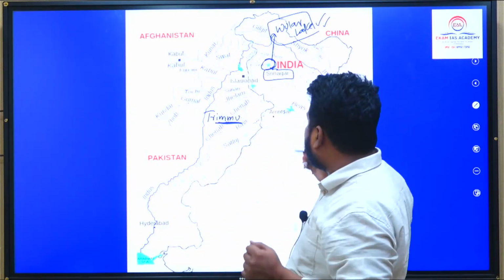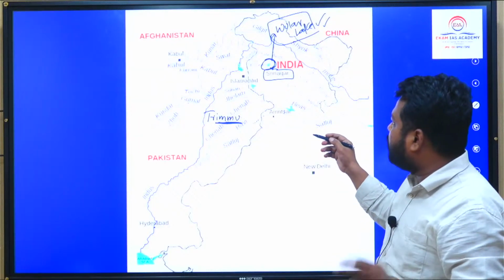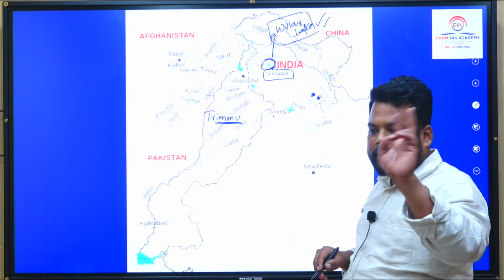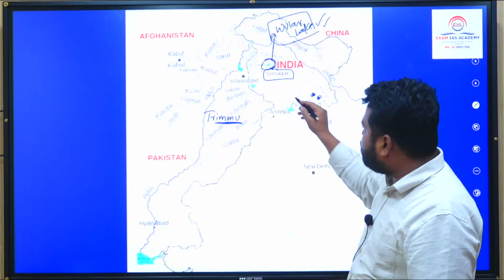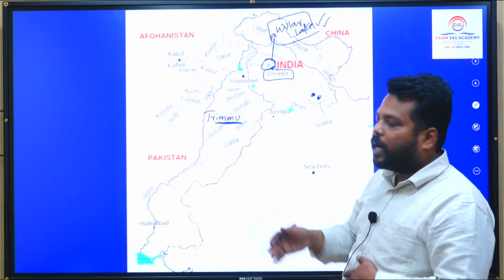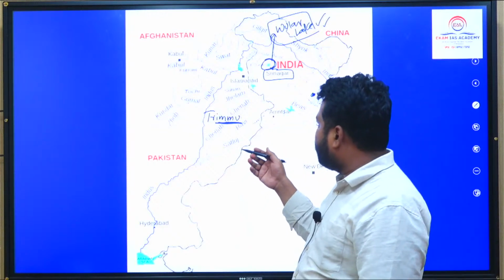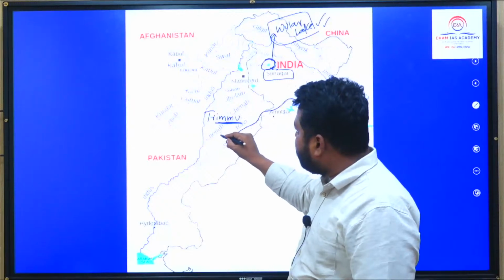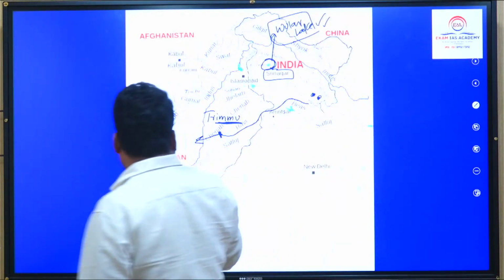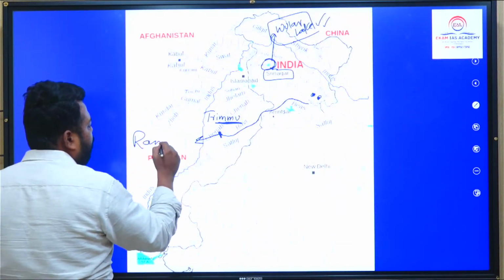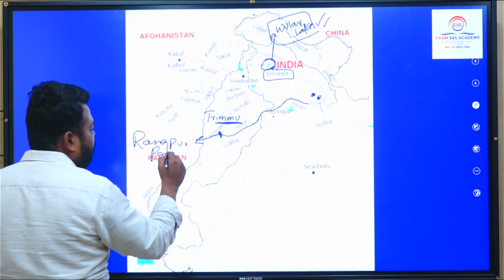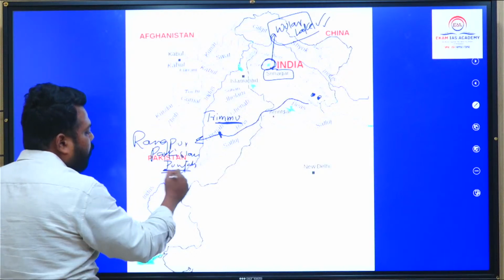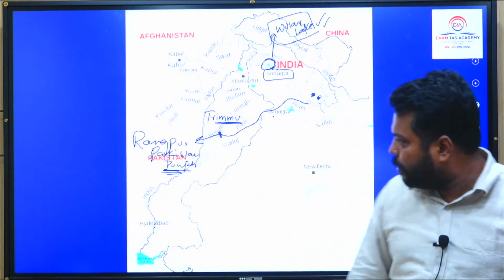And also this Chenab River, I already told you, Chenab originates from two different locations. One is Jojila Pass and one is Baralapchala Pass. Already I've shown you the two passes' locations. This Chenab River moves into Pakistan, and further the Ravi River, which originates from Rohtang Pass, joins near one particular location in Pakistani Punjab called Rangpur. Pakistan Punjab is also very, very important. Remember this a little.